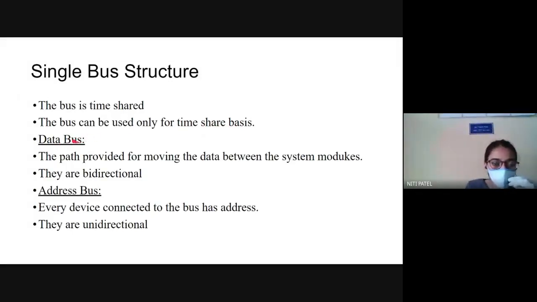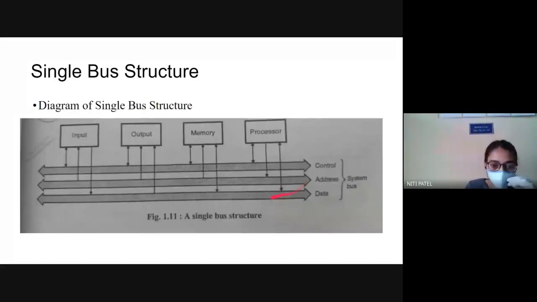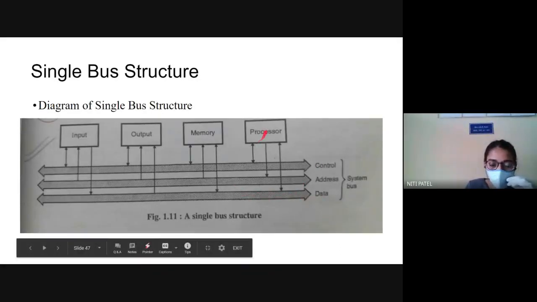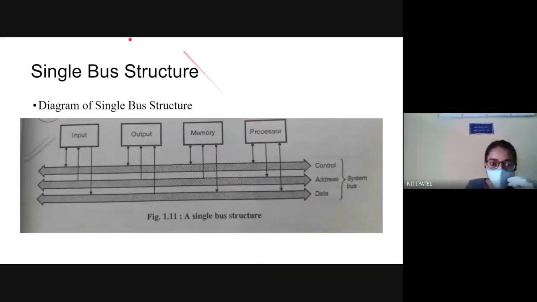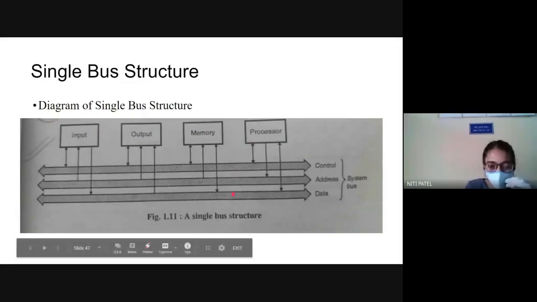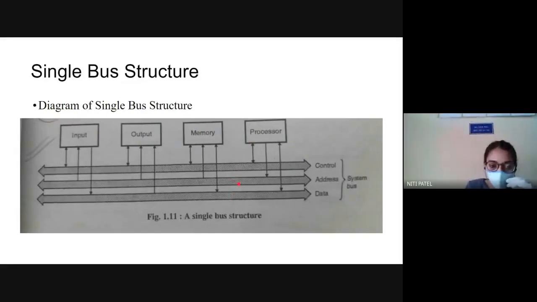What is a data bus used for? It is used to move the data between the system modules. It is used to move the data from processor to memory, or from input to memory, from memory to processor, and then processor to output. So whatever data is moving between these four units is moved with the help of the data bus. Similarly, what is the function of address bus? Whenever I want to transmit any address, or access the data with the help of the address, it will flow with the help of the address bus.